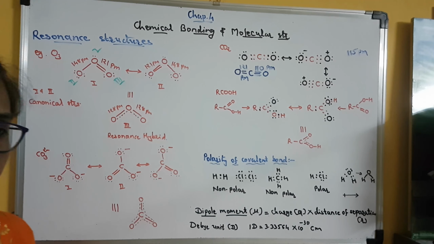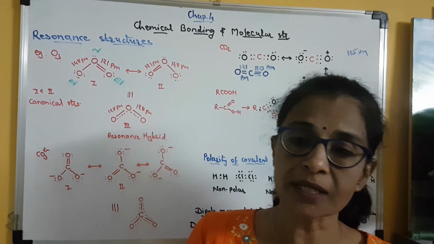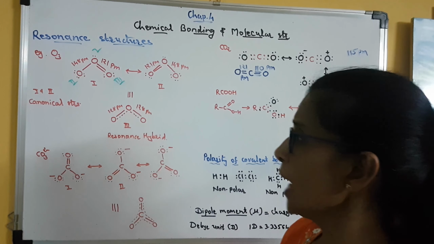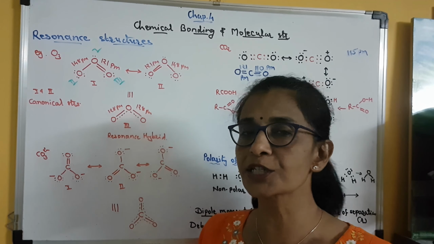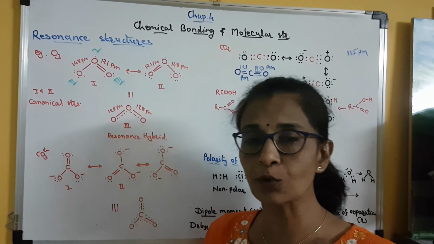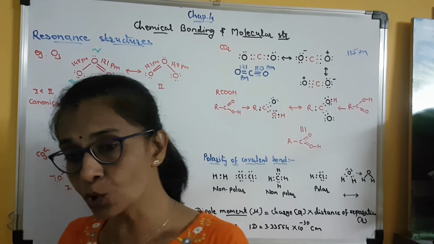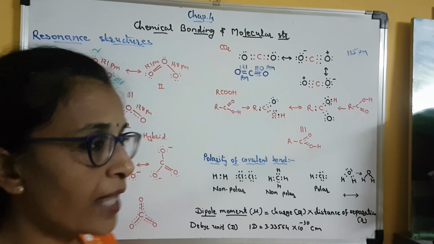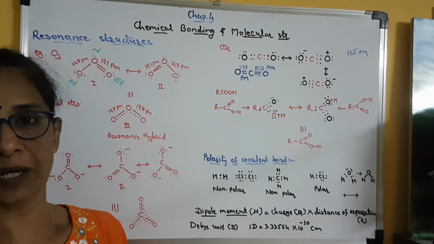Why? Because when we study the concept of resonance, we always study the resonance hybrid of the given molecule. Clear? And that resonance hybrid will always have lower energy compared to the possible canonical structures. Because of lower energy, this resonance hybrid is stable. So we can say that due to resonance, the molecule becomes stable.